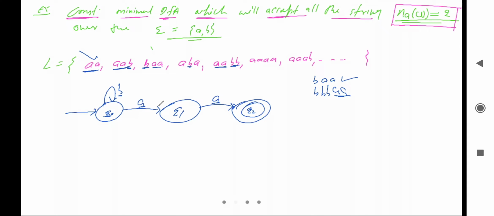Yes. What about the next one? Is there any dead configuration on Q1? Tell me. Is there any dead configuration on Q1?